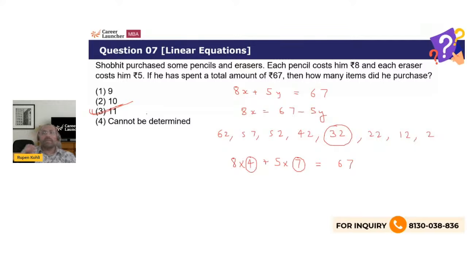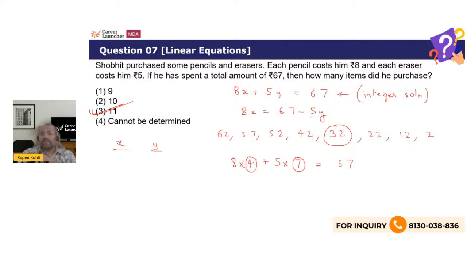Let me explain the in-depth logic behind this question. Whenever you have a linear equation in two variables and you have to find the integer solution, that's the whole point of this question. You have to find the first solution by hit and trial always. There is no two ways about it. You have to search for it as we did manually.